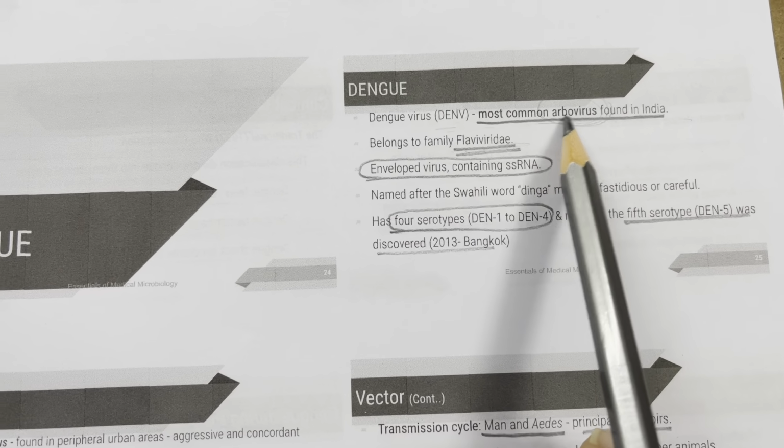What are the factors determining the outcome? First, the infecting serotype. Type 2 is more dangerous than other serotypes. Next, the sequence of serotypes: serotype 1 followed by serotype 2. Then age. All age groups are affected equally, but children less than 12 years of age are more prone to develop dengue hemorrhagic fever and dengue shock syndrome.